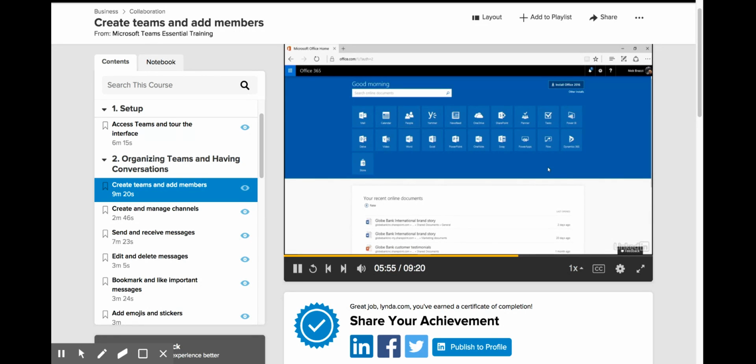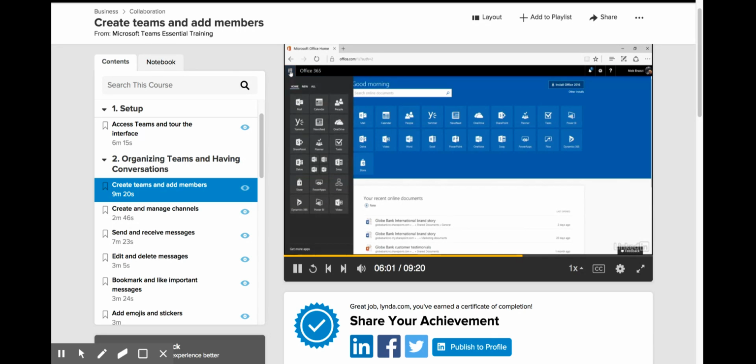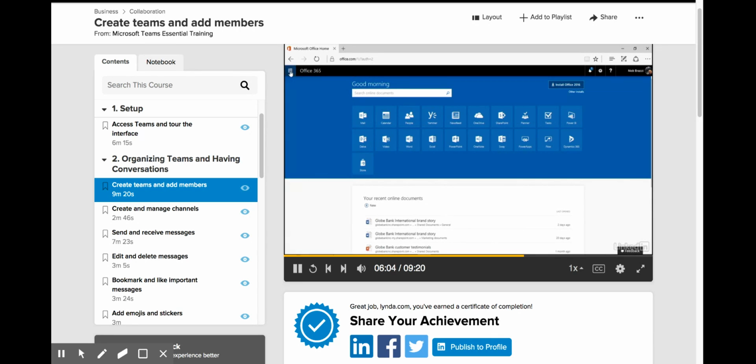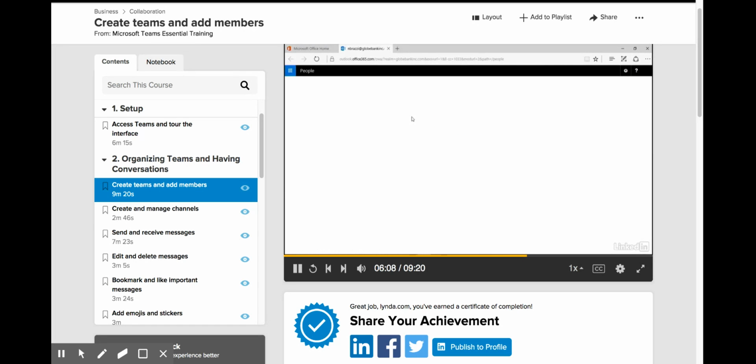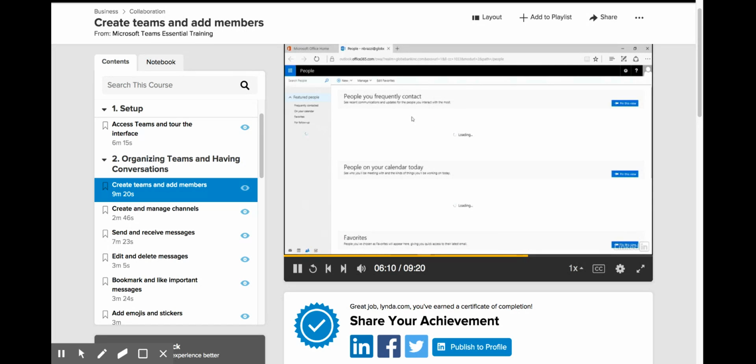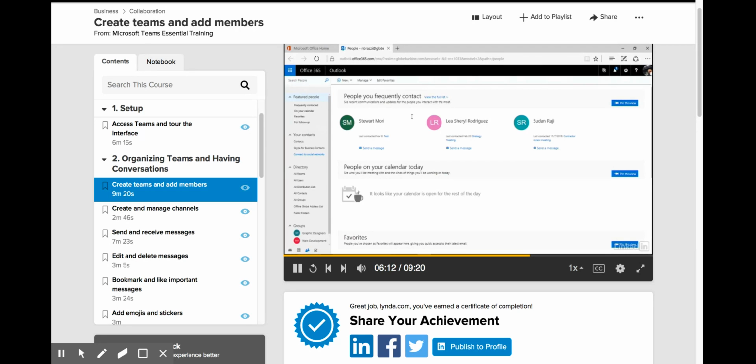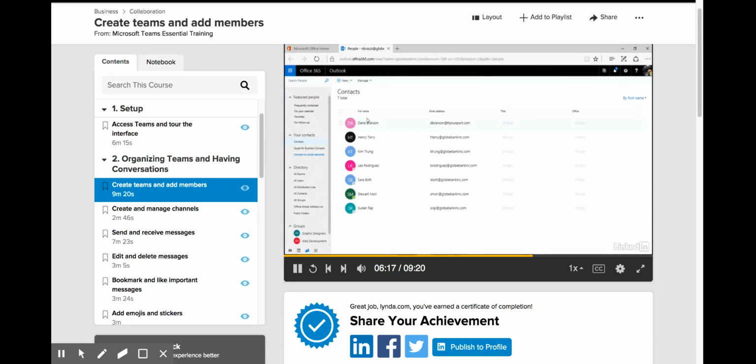What I want to do is go to my address book. So I can go to the People app. I can do that here, or I can go into the app chooser up here and choose it from there. But I'm just going to choose People right here. And this takes me to my Office 365 address book. This is a list of people that I might want to contact. So if I go to my contact section here, I can see all of the people I've saved in my address book. But also, over here on the sidebar, I want you to look at this section labeled Groups.